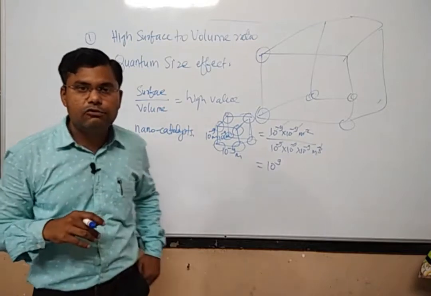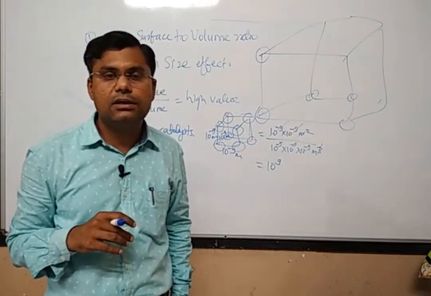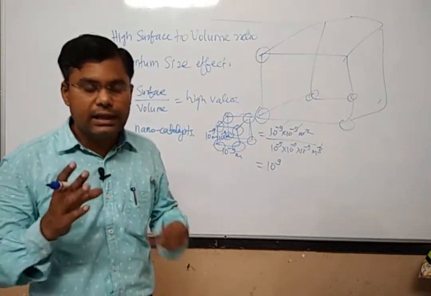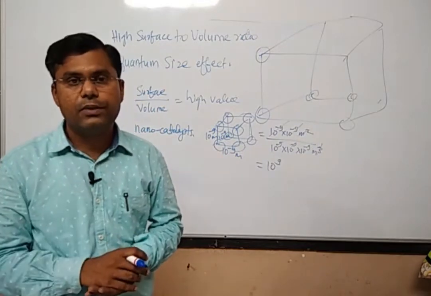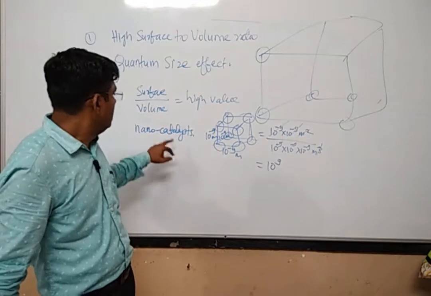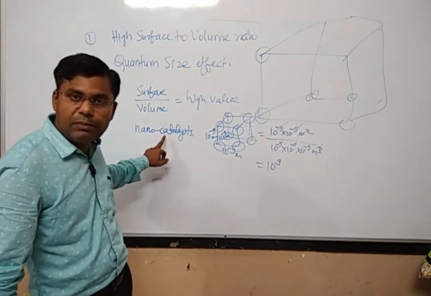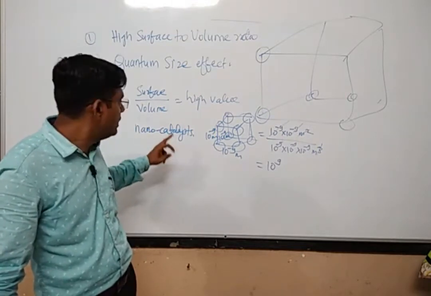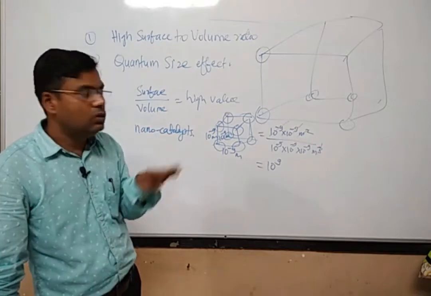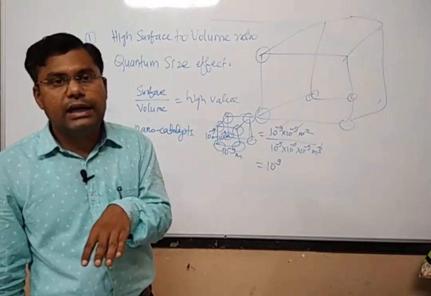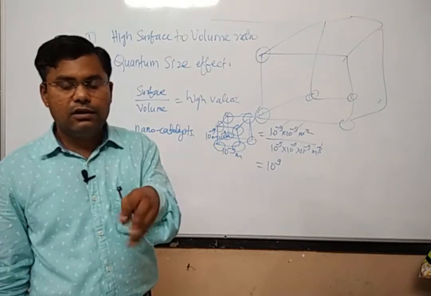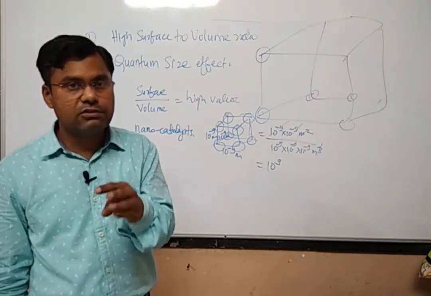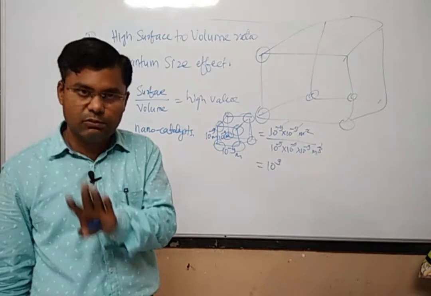In chemistry, you very well understand the application of the catalyst. A catalyst is a material which is used to accelerate a particular reaction. Now if you make the catalyst with the help of nanoparticles, what will happen? You can make a thin film of the catalyst. To obtain a thin film of the catalyst, you first of all require very little material.